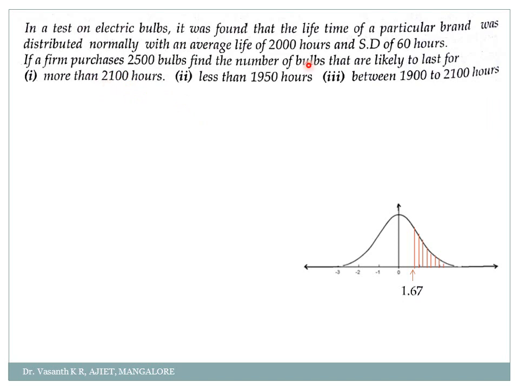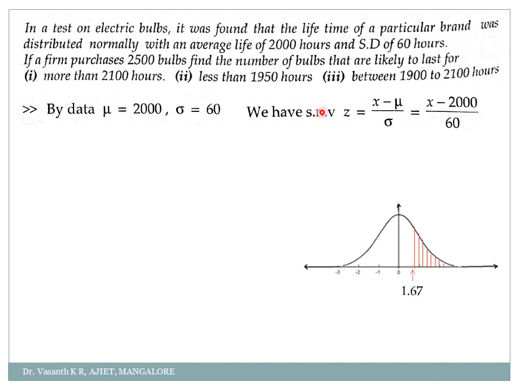So what is the mean and standard deviation here? With an average life of 2000 hours, the mean is 2000, and the standard deviation is 60. The first thing is we have to write Z, because it is normally distributed. The question itself says it is normally distributed, so these questions are easy to identify. You should write Z is equal to x minus mu by sigma.